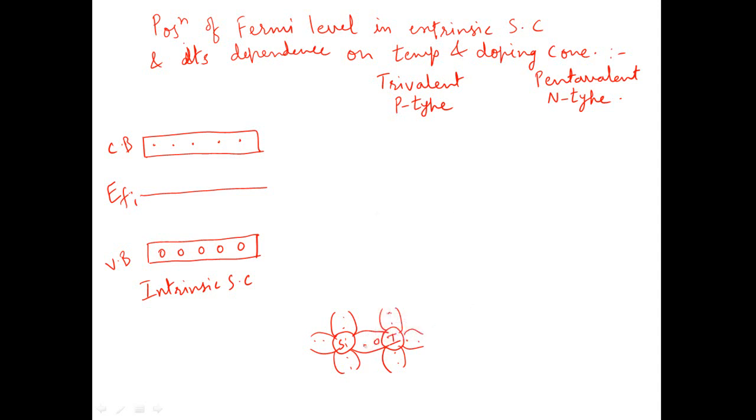As one covalent bond remains incomplete because there is no electron, the absence of this electron is termed as presence of a hole. So it gives out one hole. Now this hole can accept a free electron at its position, and therefore addition of this trivalent impurity is also known as addition of acceptor impurity.